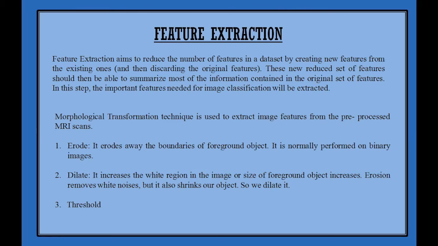Dilation. This operation is just the opposite of erosion. It increases the white region in the image or size of foreground object. Since the white noises are gone due to erosions, they won't come back, but our object area increases. Threshold. This function tries to find the shapes, or we can say contour, in our images. Here we try to retrieve only the external boundaries of the contour and not the entire contour itself.